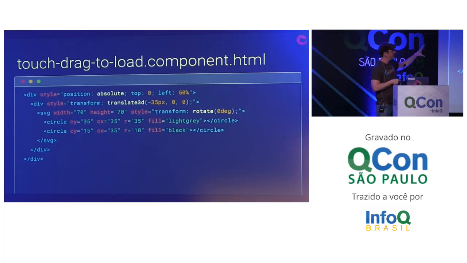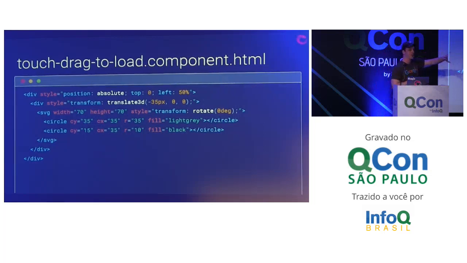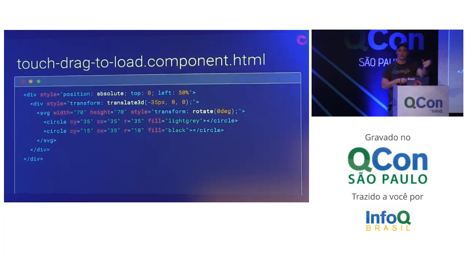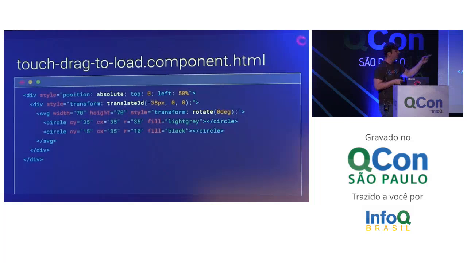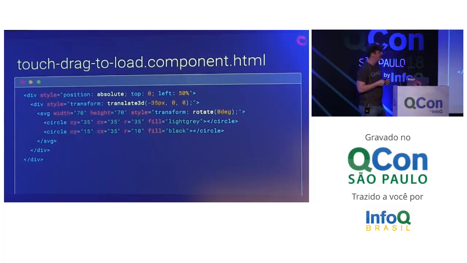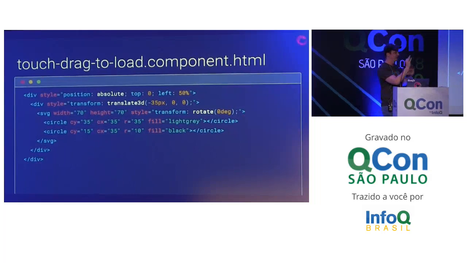And then I've got my SVG. It's got a rotation of 0 right there. The reason I stubbed this in is because we're going to use that rotation to actually rotate the SVG circle that we have. Then we have a couple of circles inside of our SVG. One is a large one that's light gray, and the other one is smaller and black and just sitting on top of it so we can actually see that it's spinning. If you spin a circle with nothing inside of it, it just looks like a circle, right? That's not very exciting.